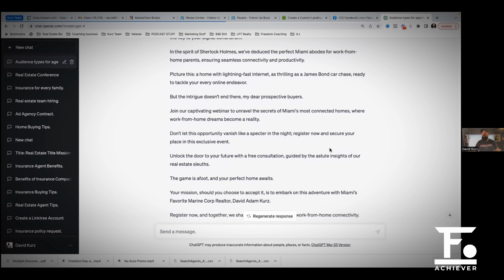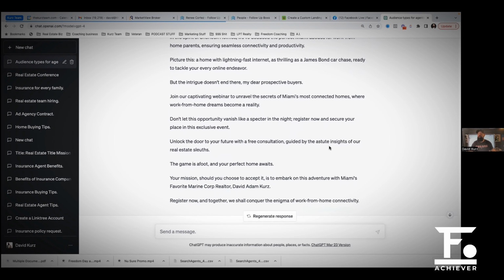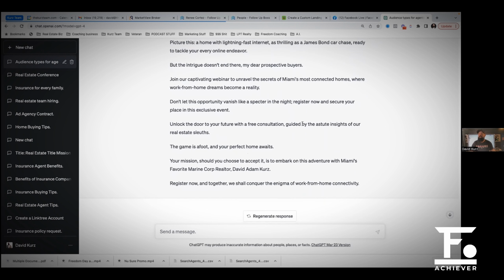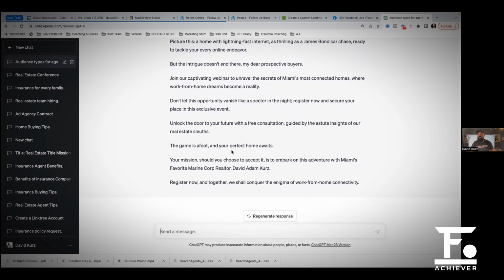Join our captivating webinar to unravel the secrets of Miami's most connected homes, where work from home dreams become a reality. Don't let this opportunity vanish like a specter in the night. Register now and secure your place in this exclusive event. Unlock the door to your future with a free consultation, guided by the astute insights of our real estate sleuths. The game is afoot, and your perfect home awaits. Your mission, should you choose to accept it, is to embark on this adventure with Miami's favorite Marine Corps realtor, David Adam Kurz. Register now, and together we shall conquer the enigma of work from home connectivity.